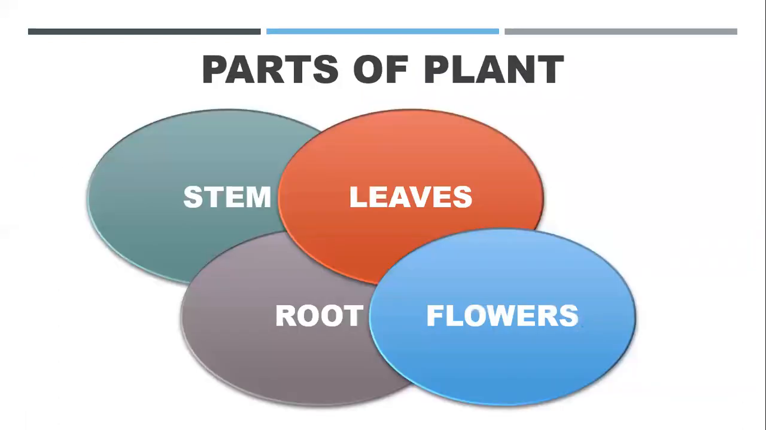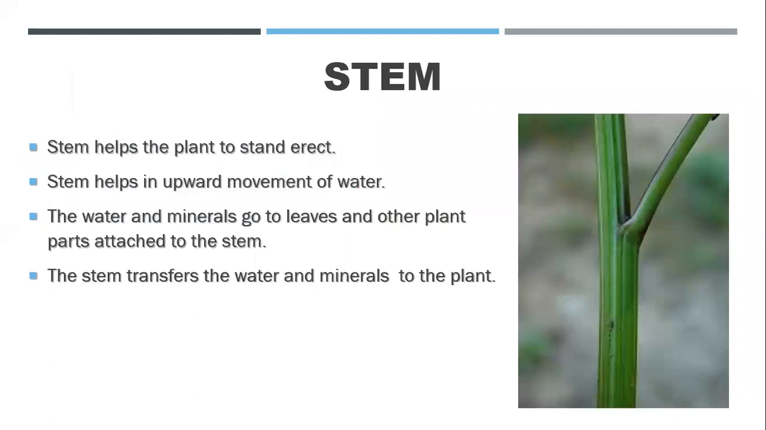Then we have parts of a plant. As we are going to study the parts of a plant in more detail, you have learned about these terms earlier also. First is stem, leaves, root, flowers. These four parts we are going to discuss in a broader sense, right? So first is stem. Stem is basically a part of a plant which helps it to stand up.